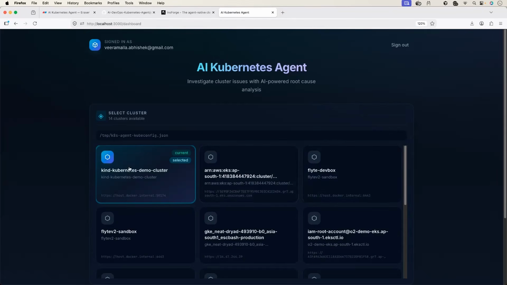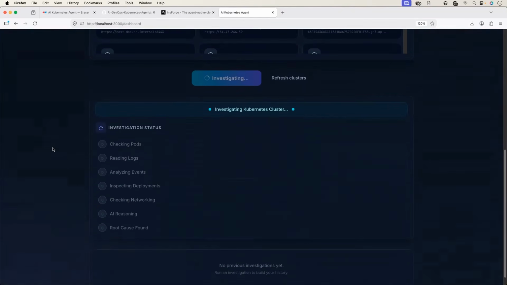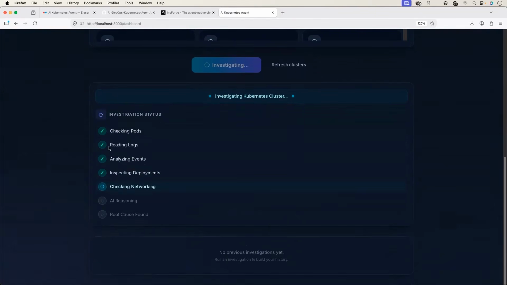Let me click on the demo Kubernetes cluster, the one that we created at the beginning of the video, and click on investigate cluster. Right now, I haven't deployed anything to it. Only the default resources are in it. So I hope there will not be any issues with the cluster. Let's see. Investigating Kubernetes cluster, checking pods. There you go. So it is checking the pods, reading the logs, analyzing the events, inspecting the deployments, checking the networking, AI reasoning.